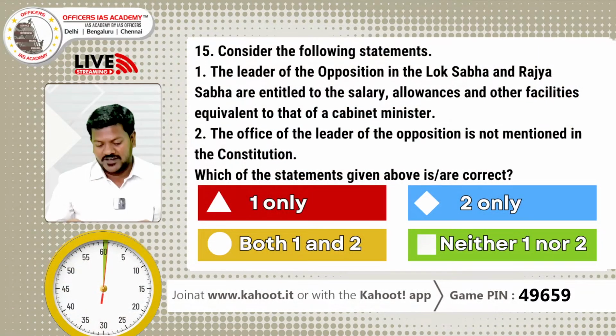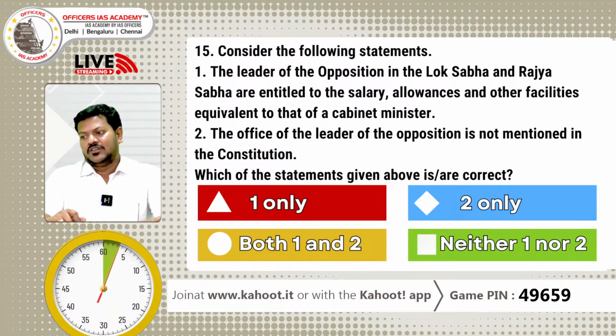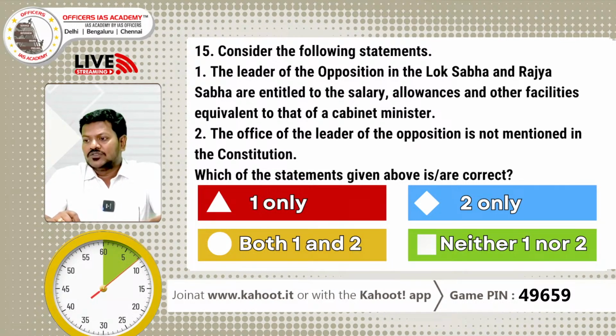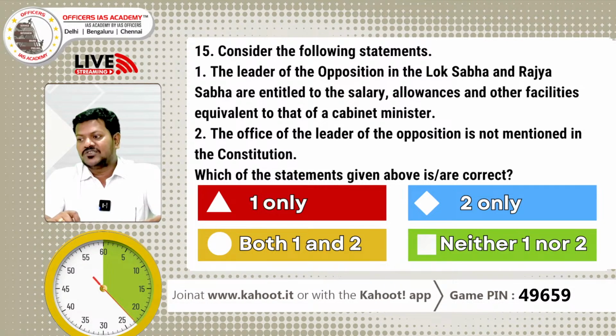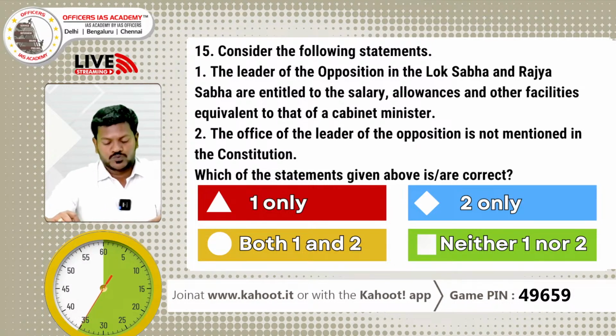Question number 15. Consider the following statements. You have 60 seconds for this question. Statement 1: The Leaders of Opposition in the Lok Sabha and Rajya Sabha are entitled to salary, allowances and other facilities equivalent to those of a cabinet minister. Statement 2: The office of the Leader of Opposition is not mentioned in the Constitution. Which of the above statements are correct? Option A, 1 only. Option B, 2 only. Option C, both 1 and 2. Option D, neither 1 nor 2.